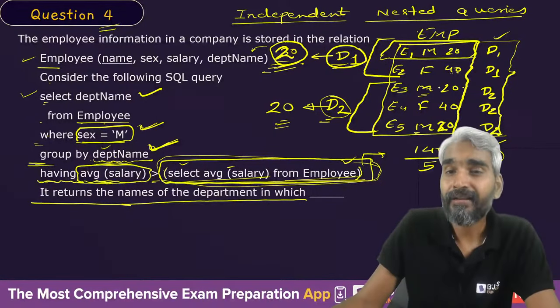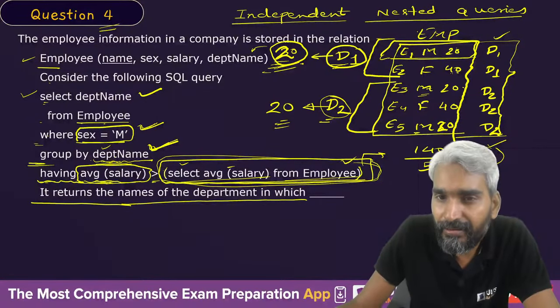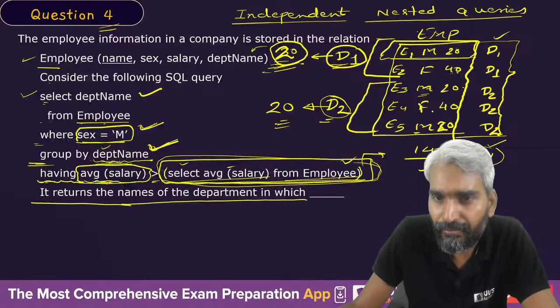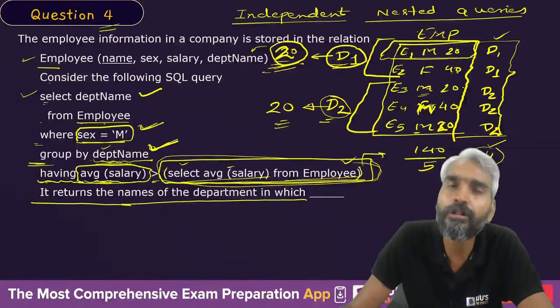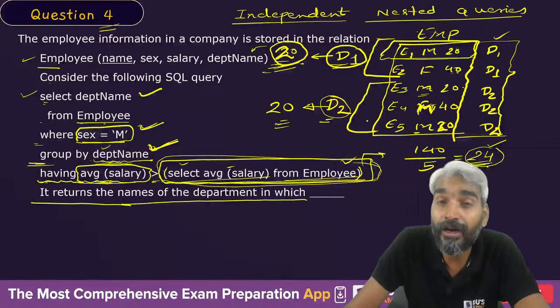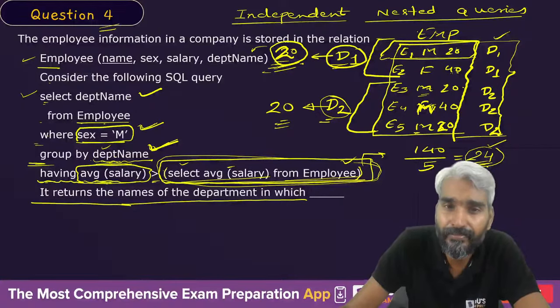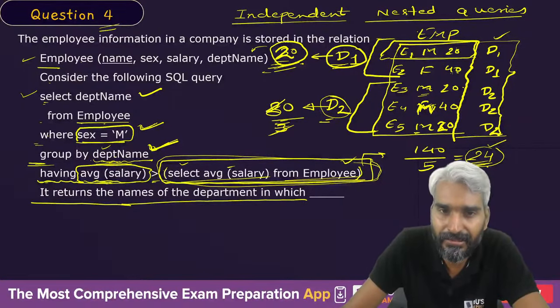But if I make this employee a male employee, let's do this. If I make a correction that employee E4 is also a male employee, then what is the average salary of department D2? Sir, 20, 20, 40, 40, 80, 80 by 3. It's 80 by 3, which is 26 point something.